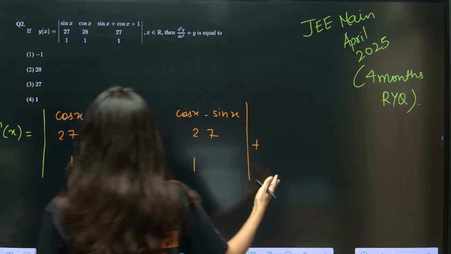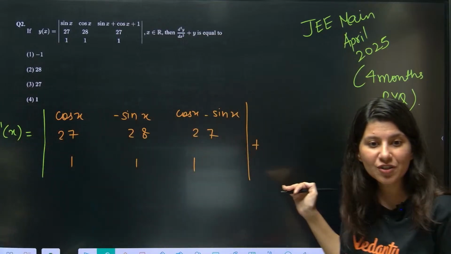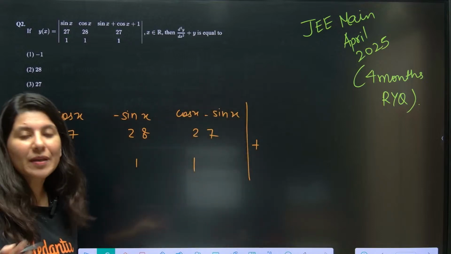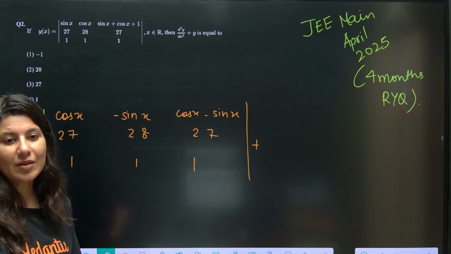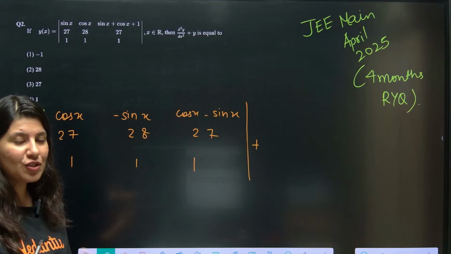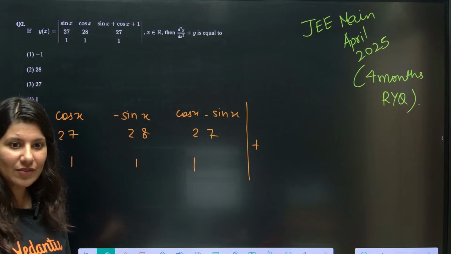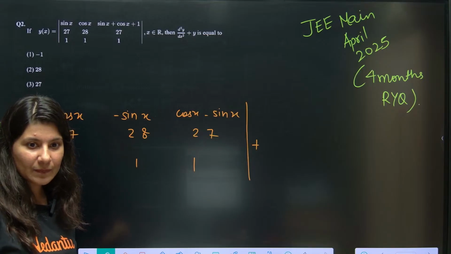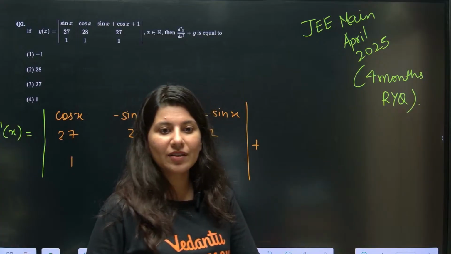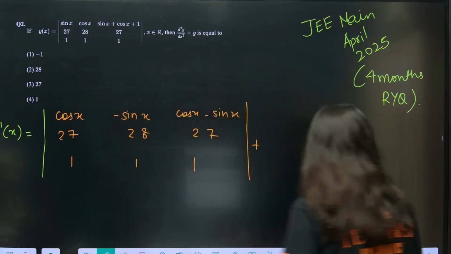Plus, now this time row 2 will be differentiated, but you know what? The moment you differentiate row number 2, it will become 0. So, whole determinant will become 0. And plus, now row 3 will be differentiated, rest 2 remaining rows will be same. So, at that point again, the second and third differentiation will be also 0.